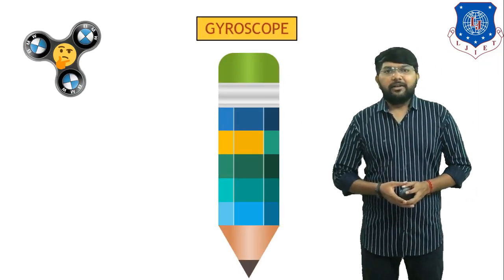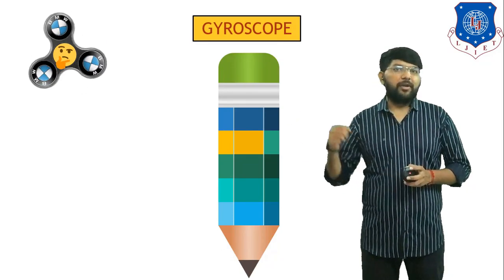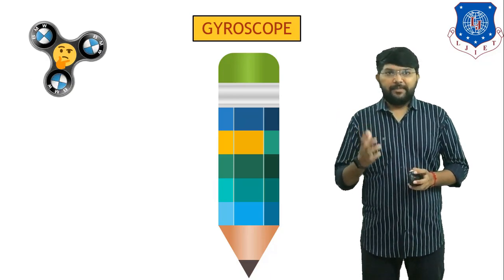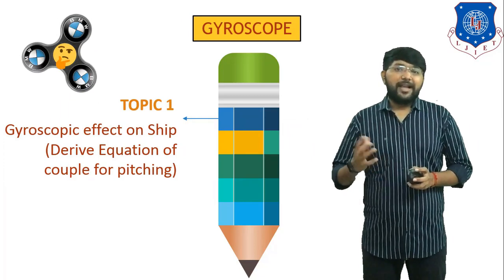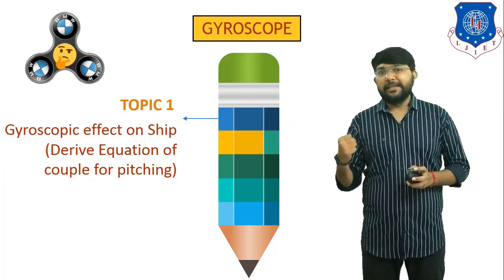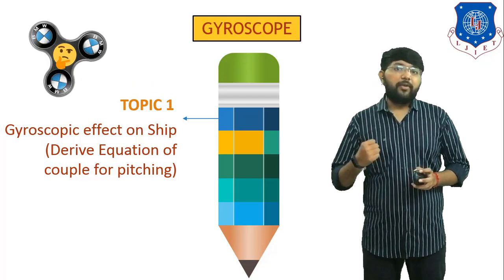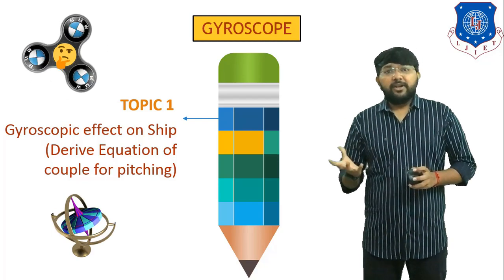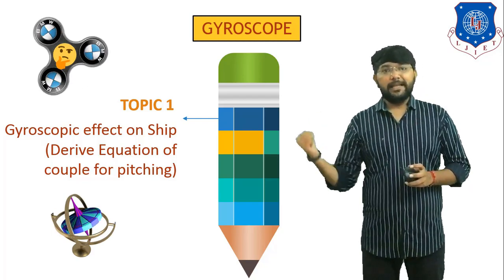So in the last lecture we started a new chapter, that is gyroscope, and also we discussed one important topic, that is gyroscopic effect on ship. So in this lecture we have to cover gyroscopic effect on ship in pitching motion, and also we have to derive the equation for the gyroscopic couple. In the last lecture we discussed gyroscopic effect on ship during steering motion.